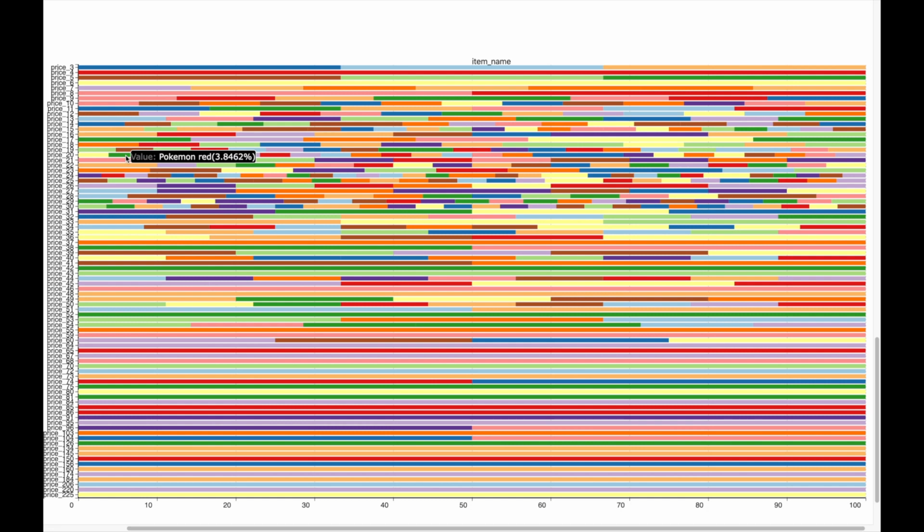For example, we see games such as Pokemon Red, Pokemon Alpha Sapphire, Pokemon White, which are priced around $20. We can also hover over some of the high priced games and we see games such as Pokemon Soul Silver, Pokemon Y Bundle, Pokemon Ruby Sapphire, which are highly priced games.